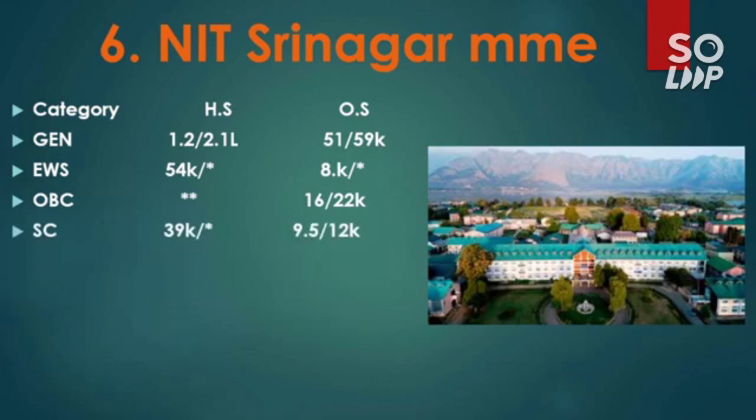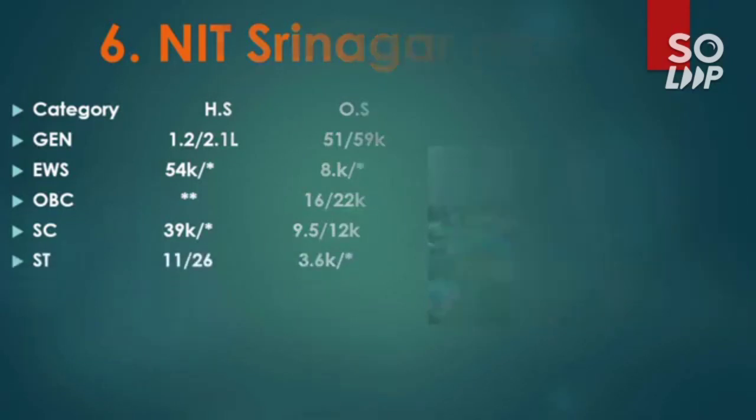So watch that video of percentile versus your category rank. You will get SC rank, OBC rank, EWS rank, and ST rank also. So please watch that video. And for ST 3.6 thousand.